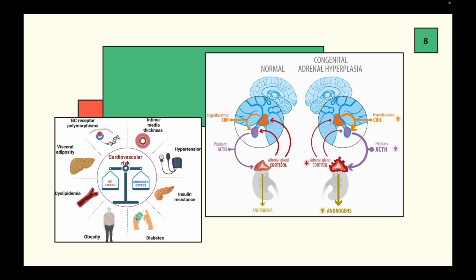The diagram on the right again shows what we have just talked about. It is a difference between a normal person and then a patient with CAH and what you would normally see in them. As you can see, the normal feedback loops are all working in balance and homeostasis, whereas in CAH, ACTH is increased, CRH is increased, and androgen production is increased, and that all happens because of cortisol being decreased, which is all because of the mutation and enzyme activity being decreased.